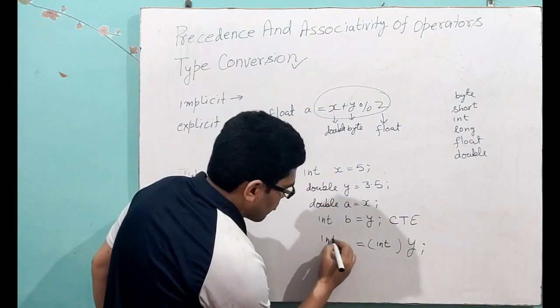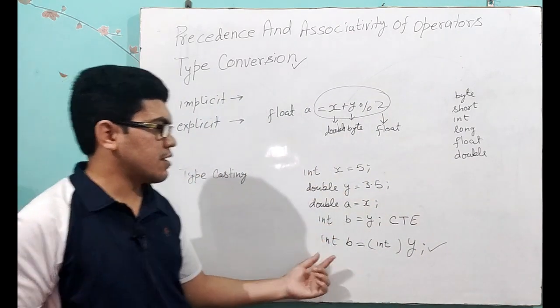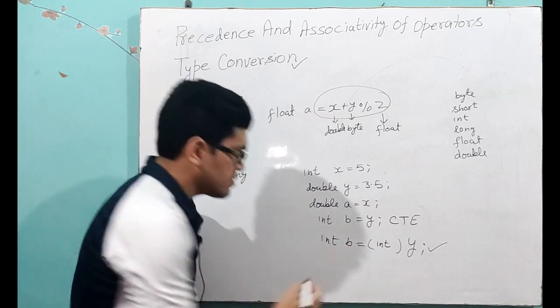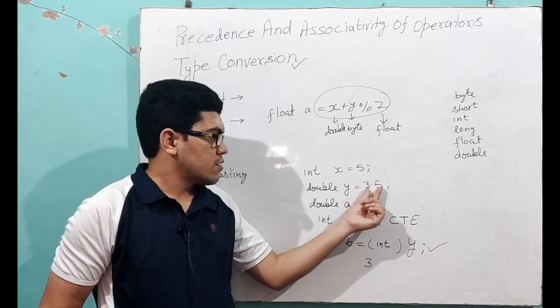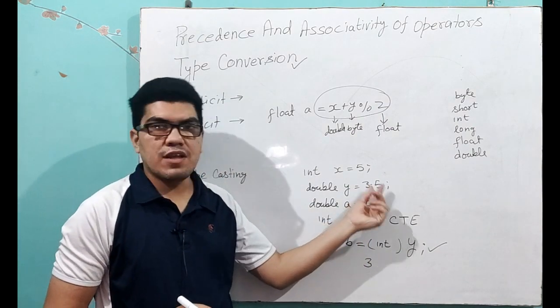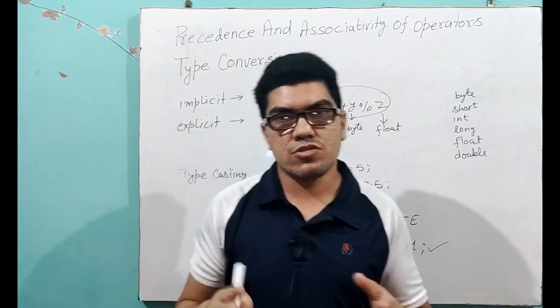Now there is no problem, I can easily store it in an int type variable. But the value that will be stored in b is 3. Why? Because in integer we cannot store decimal values. So whatever the value after the point will be lost.